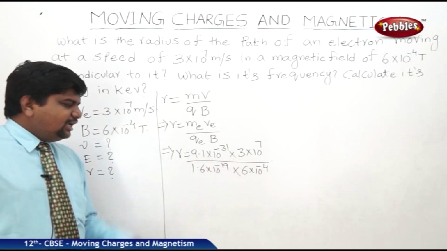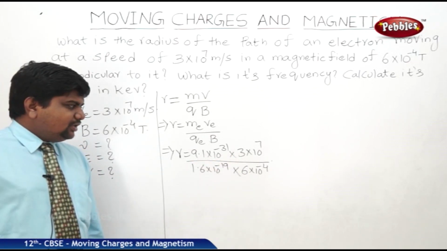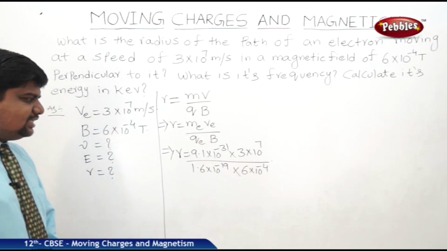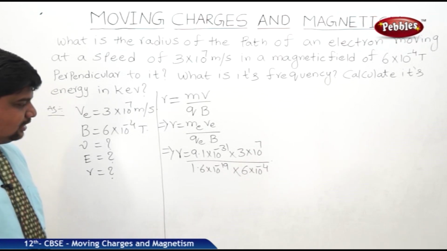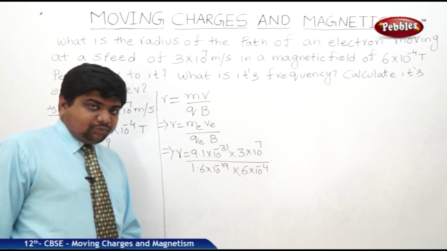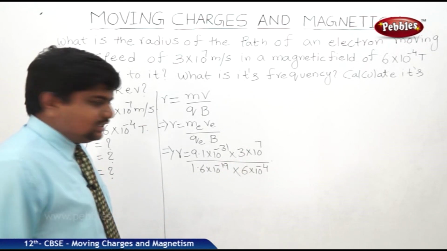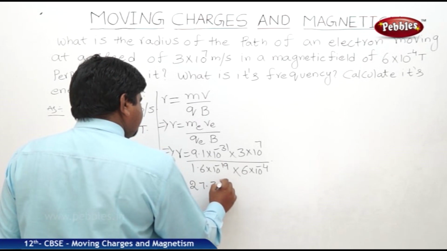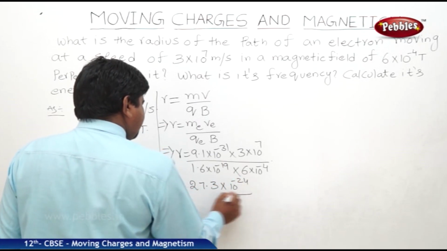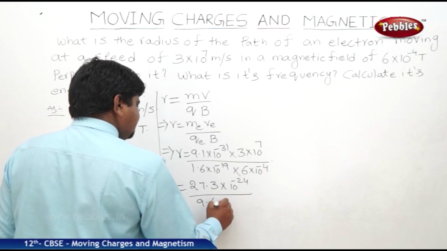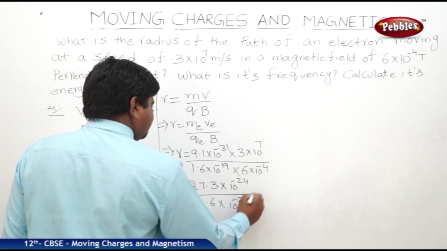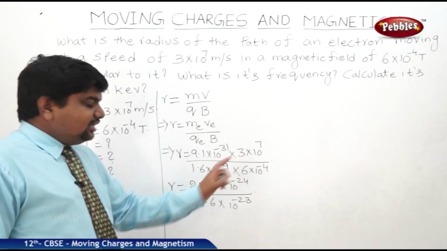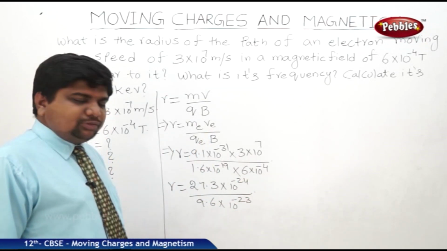So here it is 3 into 9.1, 27.3 into 10 to the power of minus 24. Here it is 1.6 into 6, 6 times 16 is 96, so 9.6 into 10 to the power of minus 23. So the answer is R is equal to 27.3 into 10 to the power of minus 24 by 9.6 into 10 to the power of minus 23, which gives 10 to the power of minus 1.